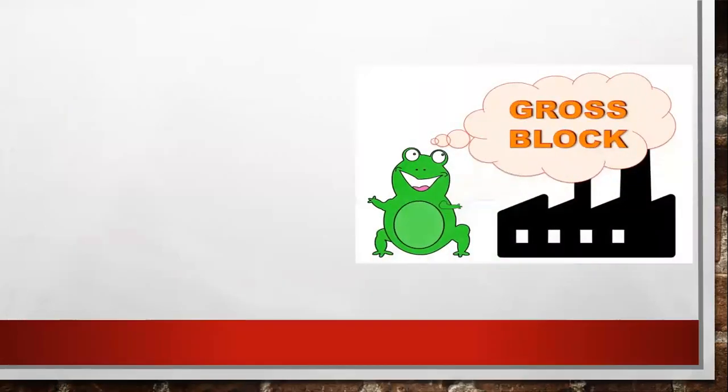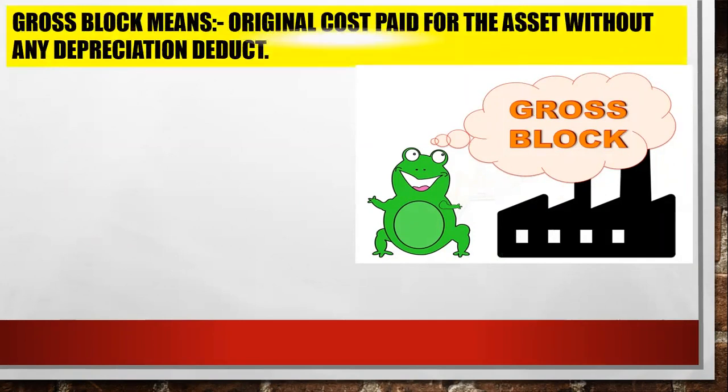Next is gross block. You can say it is the fixed asset at historical cost, the original cost paid for the asset without any depreciation deducted. That means original cost only. कितने में आपने खरीदा, that is your gross block. Clear everyone? As I told you, it is the original cost, the historical cost also.